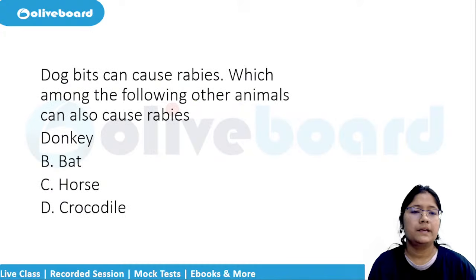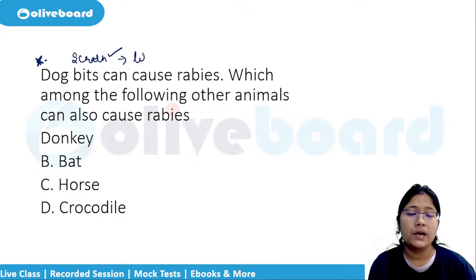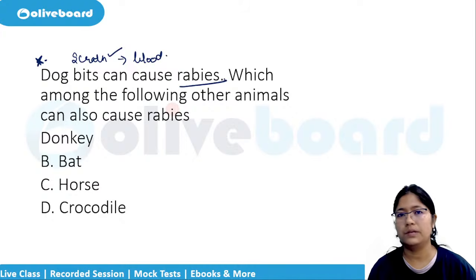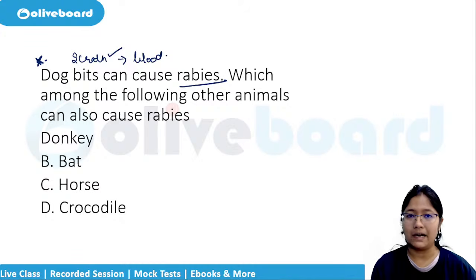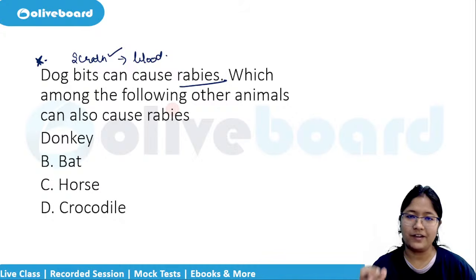All right. Next question. If a dog bites, and not even just bites, if it scratches and there is contact with the saliva, with the blood, in that case also it can happen, and that is rabies. It is not curable as of now, and the person will die. So if there is a bite, there is a solution, and that is to get the injections within a specified limit, as early as possible after the incident happens. Which among the following other animals can also cause rabies?